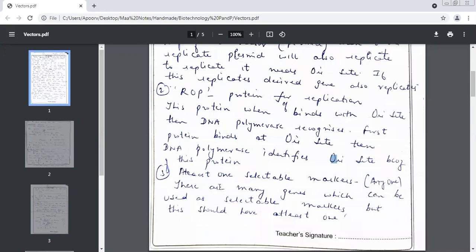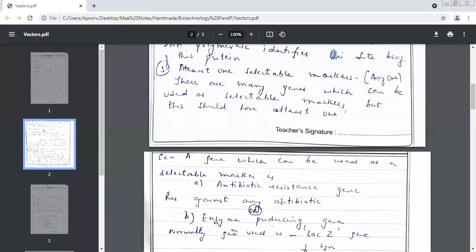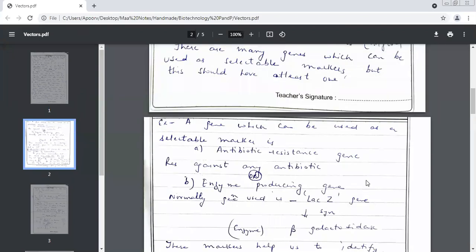Selectable marker. Which are the two most common markers which are used in biotechnology? Number one is which resistance gene? Antibiotic resistance. Supposing you take a tetracycline resistant gene and you introduce it, and then you test the same host for tetracycline antibiotic, and you find that this host has now become immune, it has become resistant to this antibiotic, that means the gene has got inside.